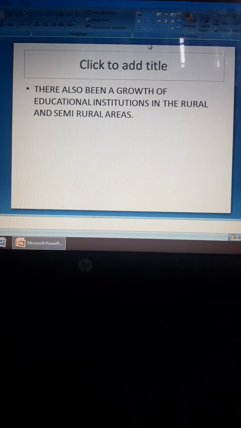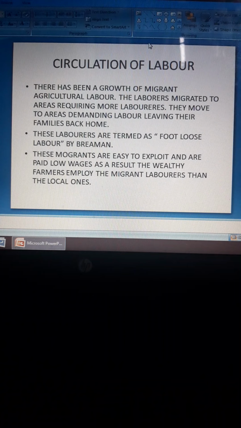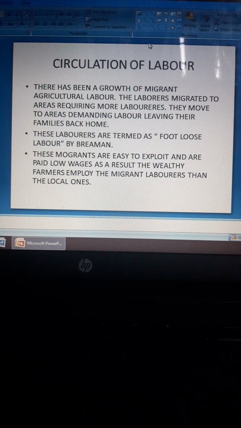There has also been a growth of educational institutions in the rural and semi-rural areas. So with the coming of the green revolution, there have been a lot of changes in the social and educational aspects of the rural areas.